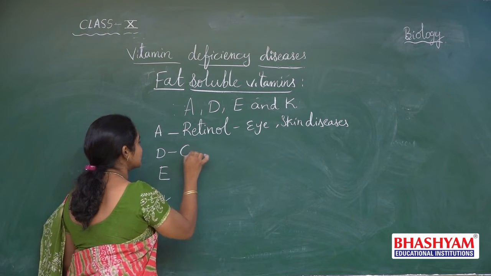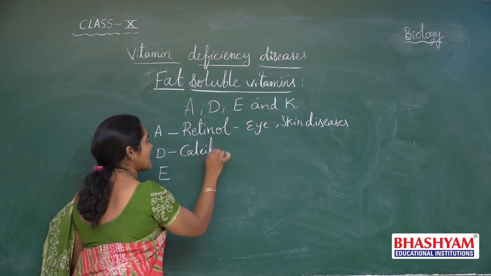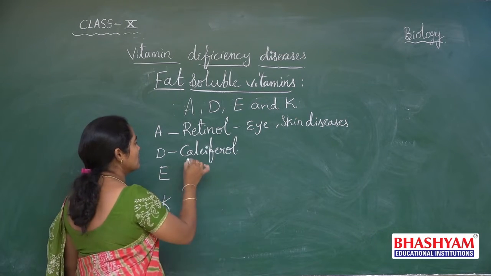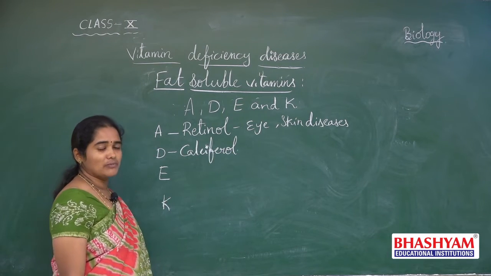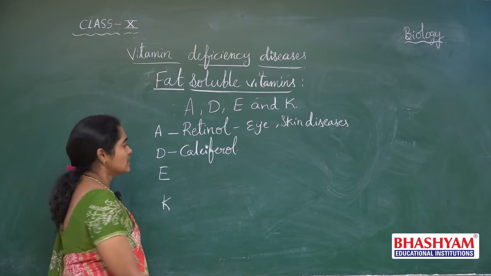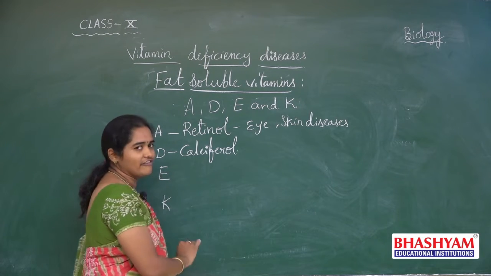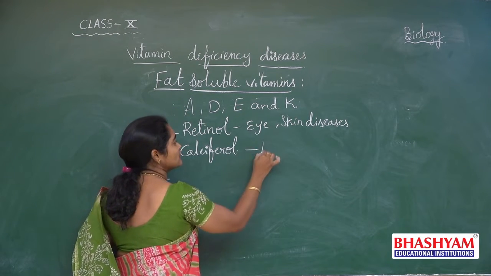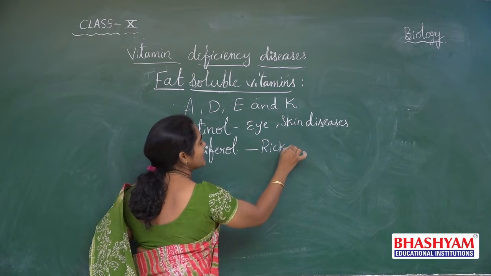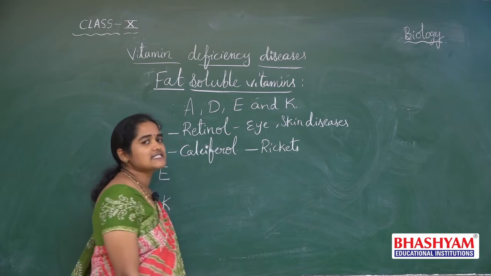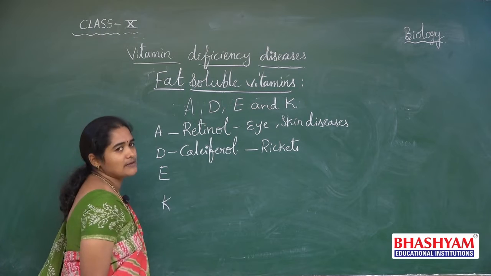And coming to vitamin D, its chemical name is calciferol. It is related to calcium and the health of the bones. This deficiency leads to rickets disease. Later we will see the symptoms.